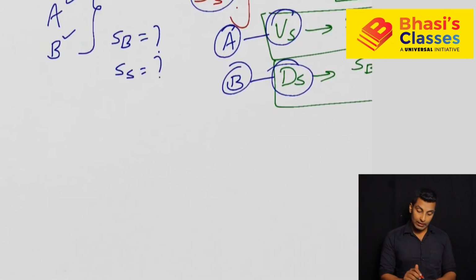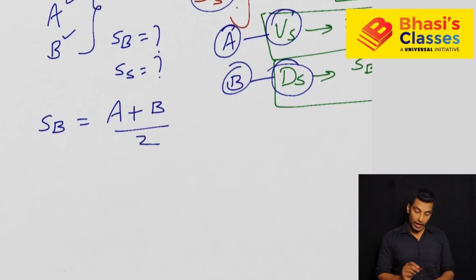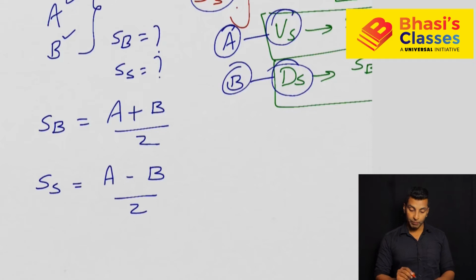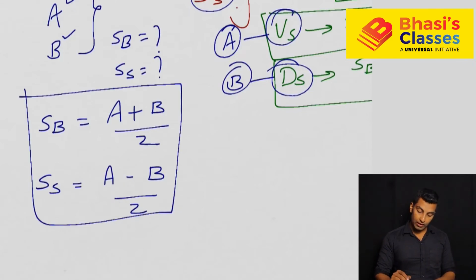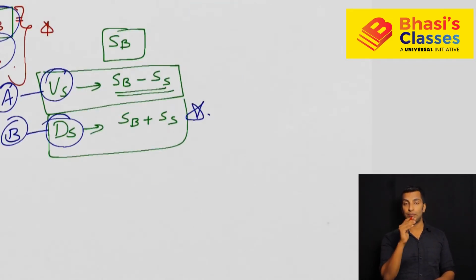In this case, what is the speed of the boat? If the upstream speed is A and the downstream speed is B, the speed of the boat is (A + B) divided by 2. Then what is the speed of the stream? Downstream speed B minus upstream speed A, divided by 2. So these are the 2 points that you need to remember. Upstream is one less, so SB minus SS. Downstream speed will be more, so SB plus SS.